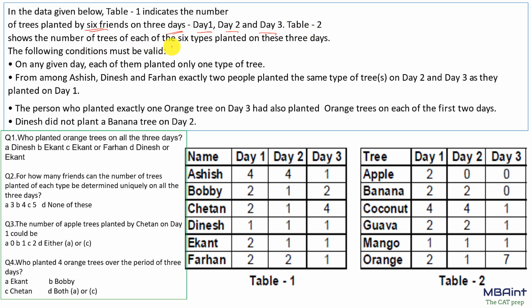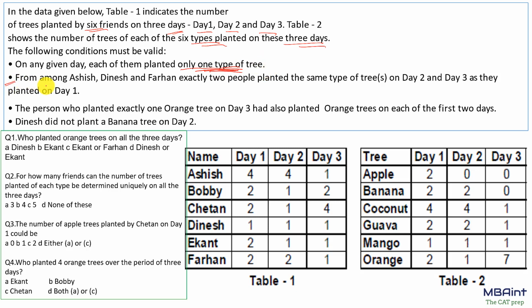Table 2 shows the number of trees of each of 6 types planted on these 3 days. Now we have different types of trees, and the number of trees planted on different days are also given. Now what is the information that we have? On any given day, each of them planted only one type of tree. Okay, so a particular person will just plant one type of tree.